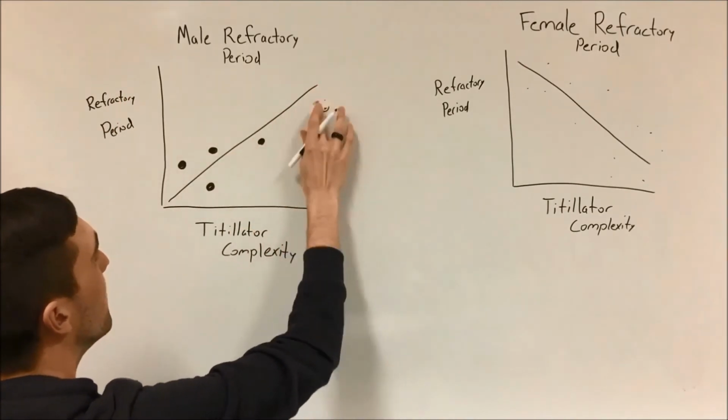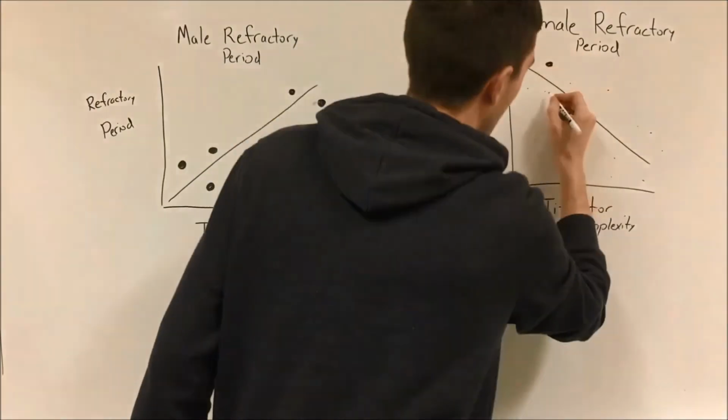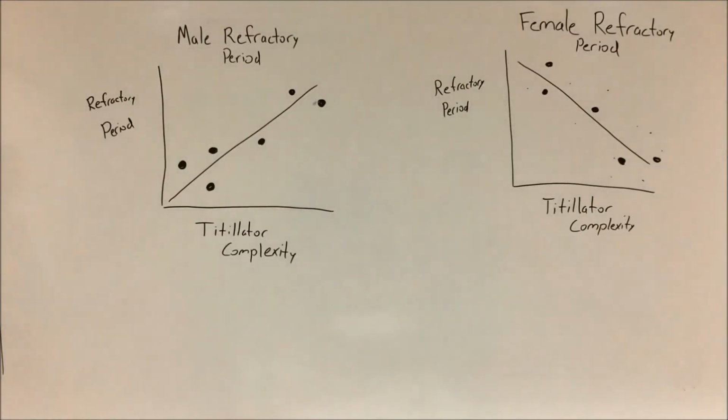Female refractory period, on the other hand, increased in the presence of titillators, but it decreased as the titillators became more complex.